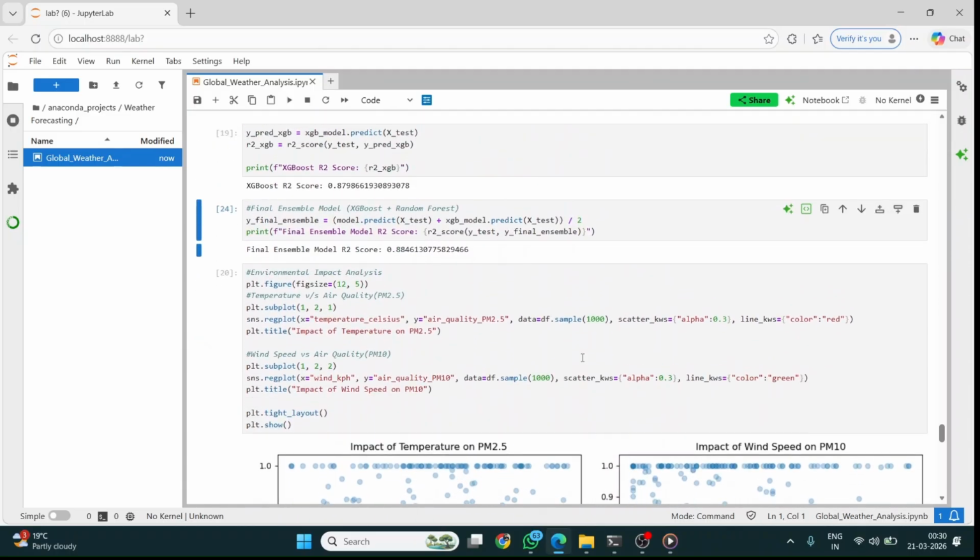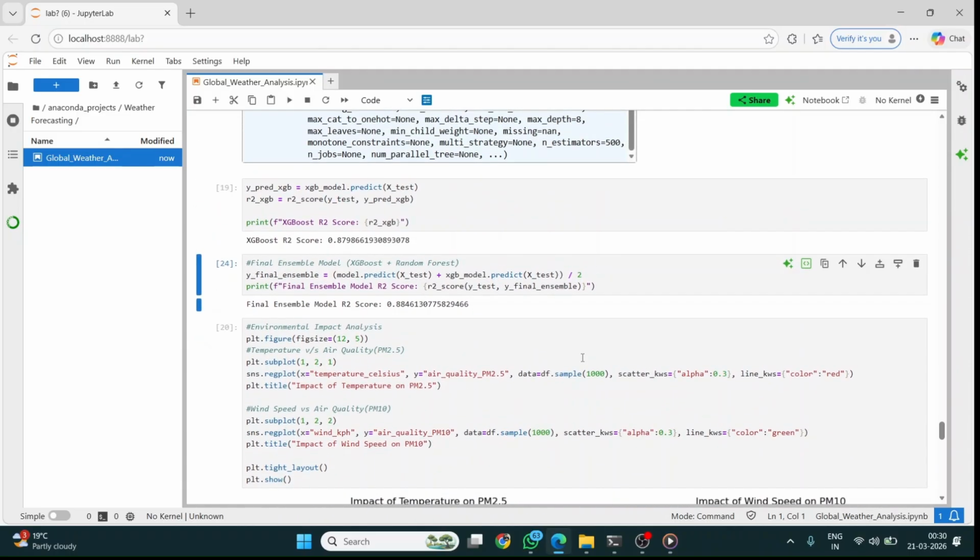The final ensemble model achieved a strong R-squared score of approximately 0.88, significantly outperforming the base models. My feature importance analysis revealed that UV index and atmospheric pressure are the most critical predictors for the temperature.